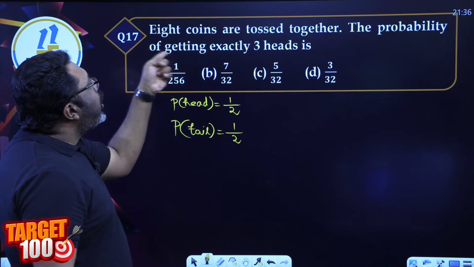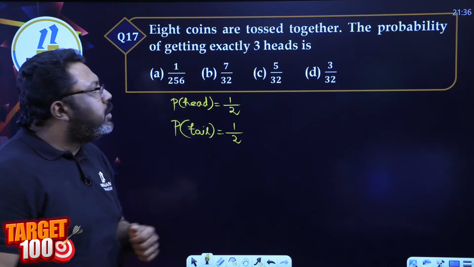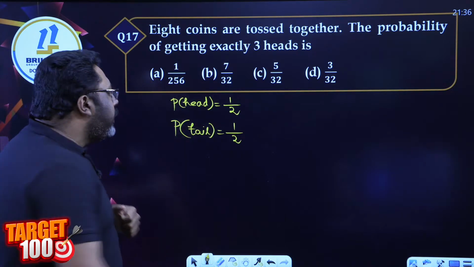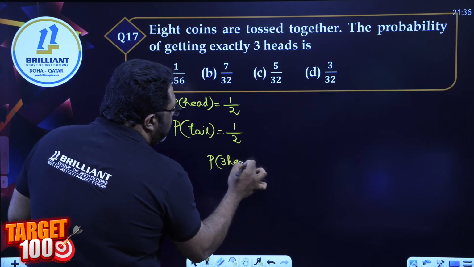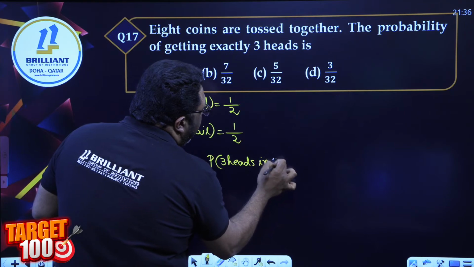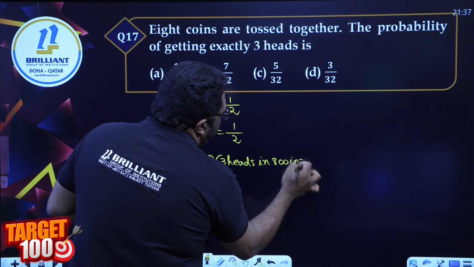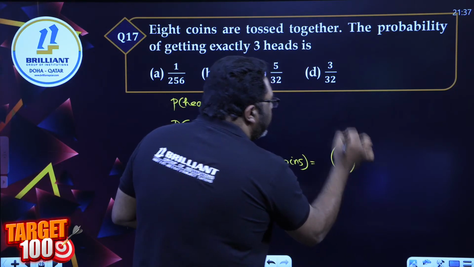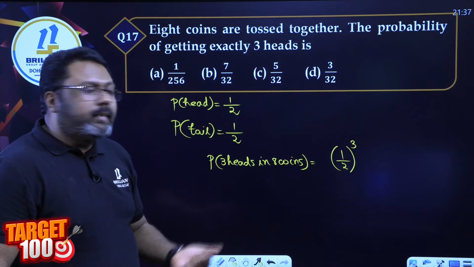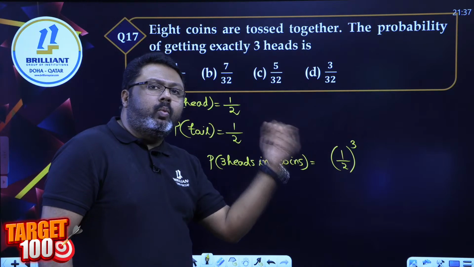So now I am tossing the 8 coins, of which only 3 of them should be heads. Probability of 3 heads in 8 coins. I would say 1 by 2 raised to 3. That is 1 by 2, 1 by 2, 1 by 2.